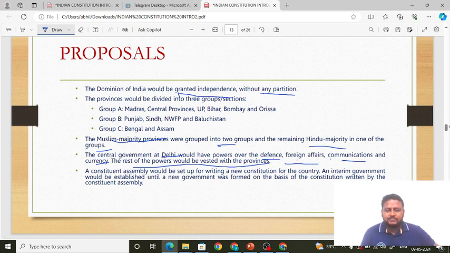A Constituent Assembly would be set up for writing a new constitution for the country. An interim government would be established until a new government was formed on the basis of the constitution written by the Constituent Assembly. So, these are the proposals of the Cabinet Mission.